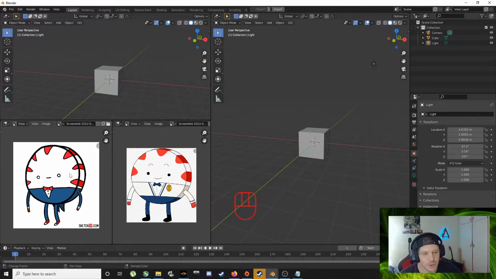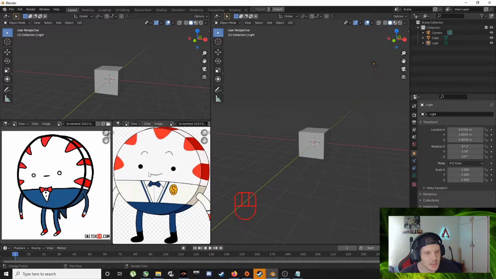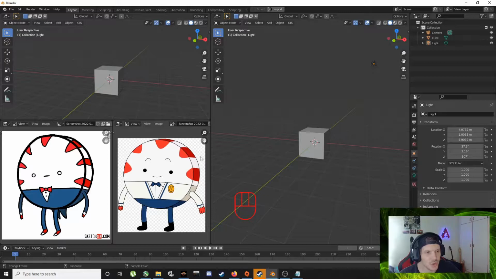And this is the original one with his little suit. That's the one we're going for. This look, but with his stripes. So let's just jump into it.